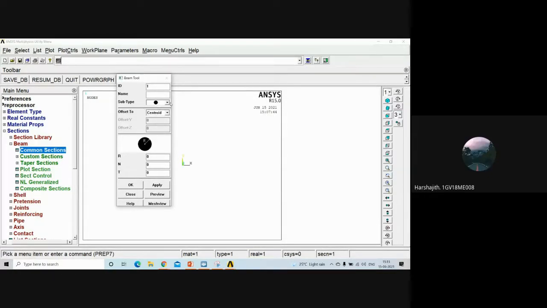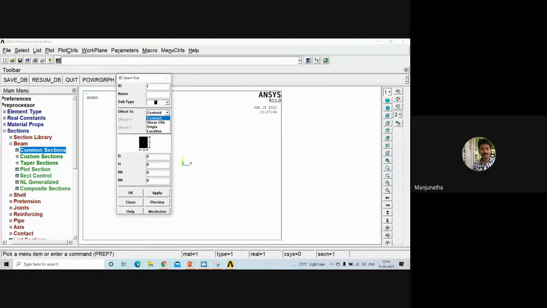Sir, offset, sir. Okay, you just go to the subtype and select rectangular. And for offset, you should select only centroid, since we are performing the analysis with respect to the centroid only. We are not performing this with respect to origin or shear center. We are only concerned with centroid. If you come across any type of object, always deal with the centroid first.